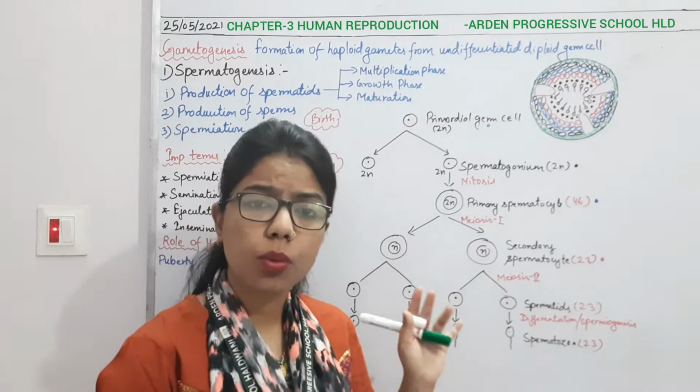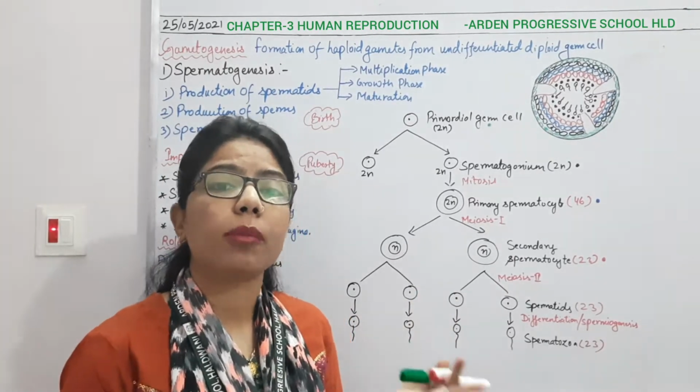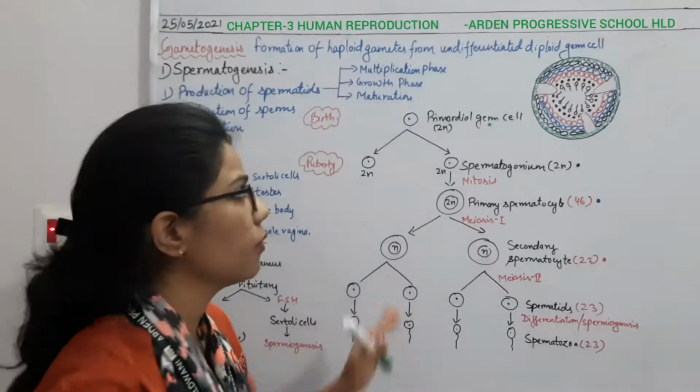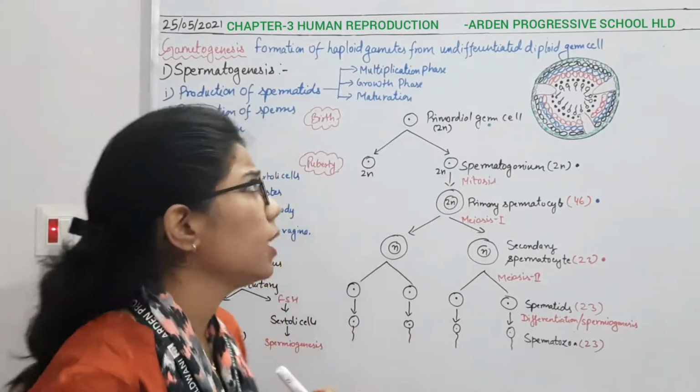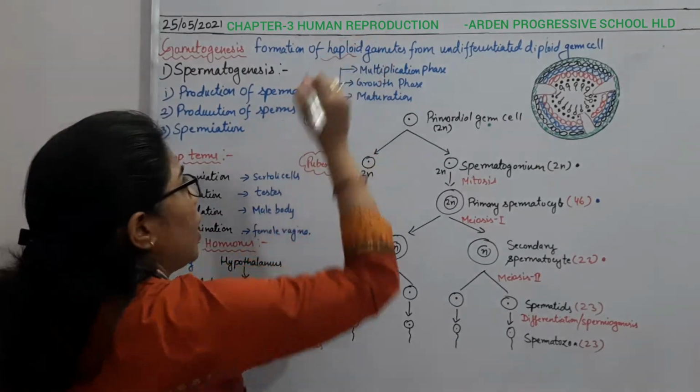If I talk about the specific definition of gametogenesis, here gametes are going to form, but from where? From the undifferentiated cells. So here what we are going to understand is the formation of haploid gametes.